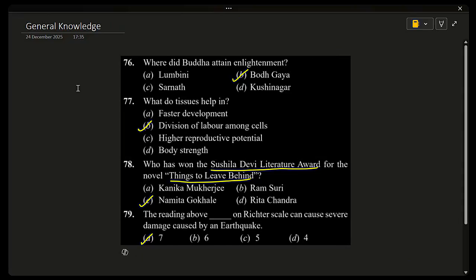You know one thing, if you compare Richter scale reading 6 and Richter scale reading 7, it will be 100 times more dangerous. Compared to 5, 6 is 100 times more dangerous. With every number, the danger will increase 100 times.